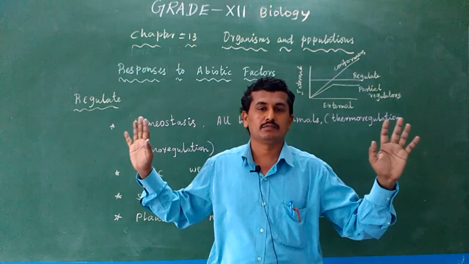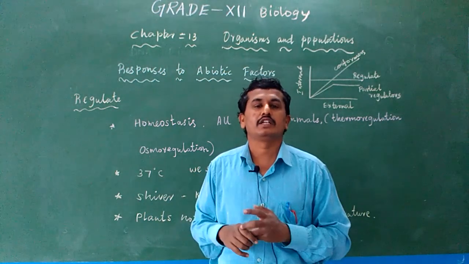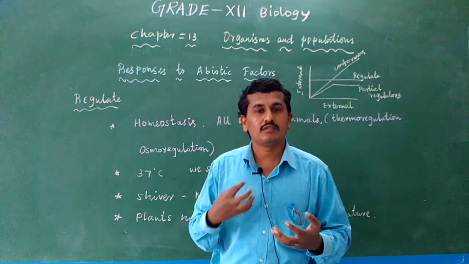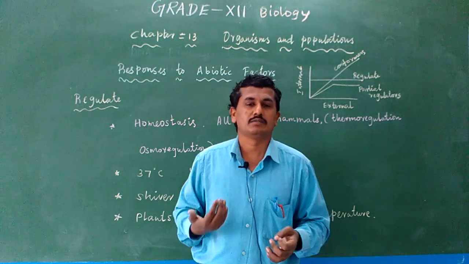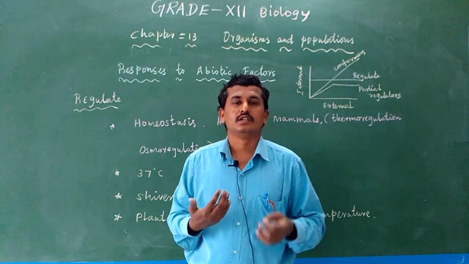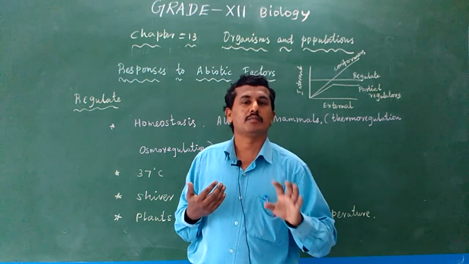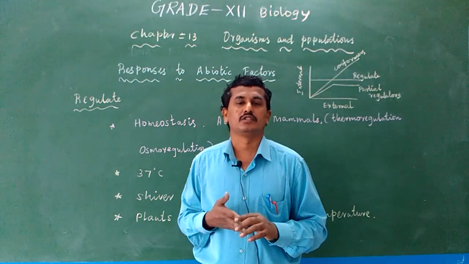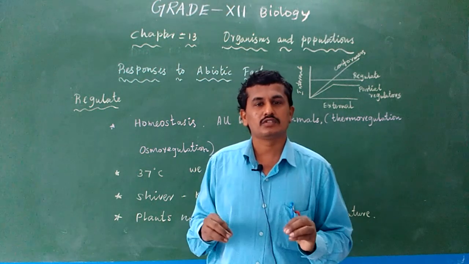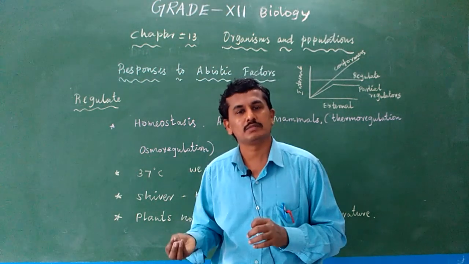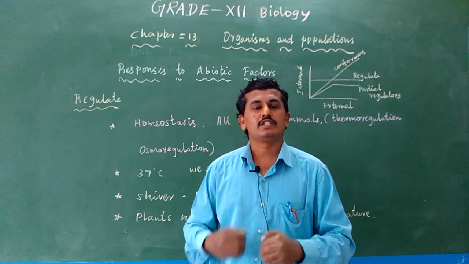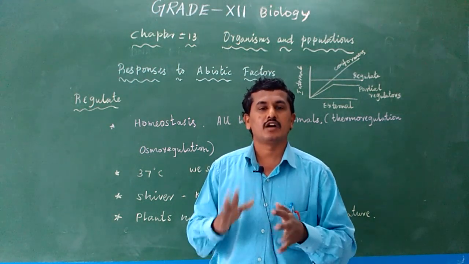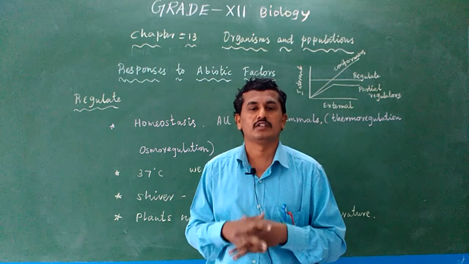We maintain the body temperature with the use of the heart, because the heart is separated into 4 chambers, right side and left side. Only oxygenated blood is supplied to the organs, and more oxygen, more respiration means more heat. With the use of more heat, we maintain the body temperature constant at 37 degrees Celsius.